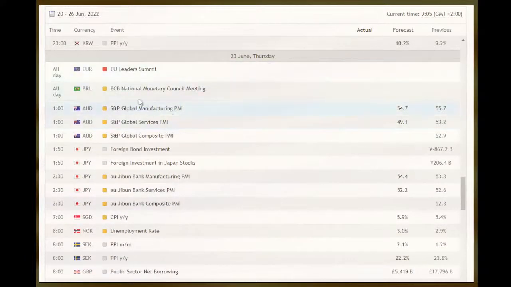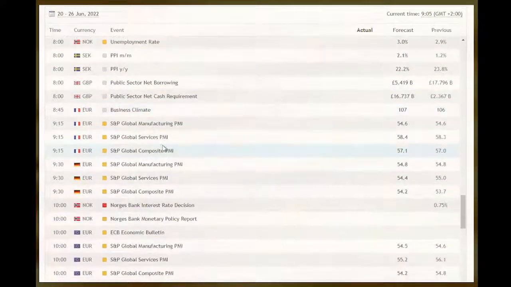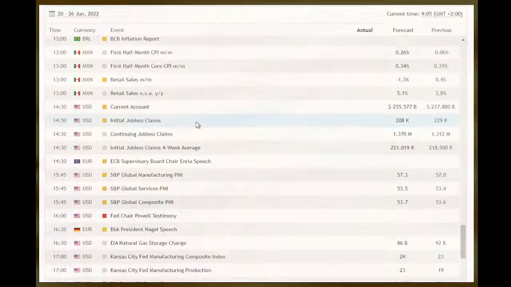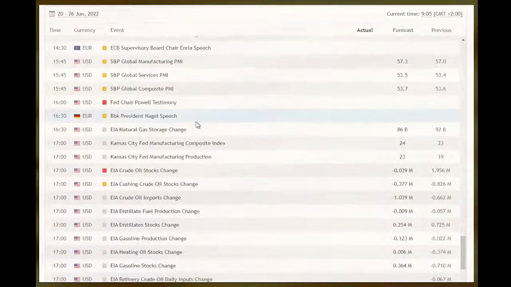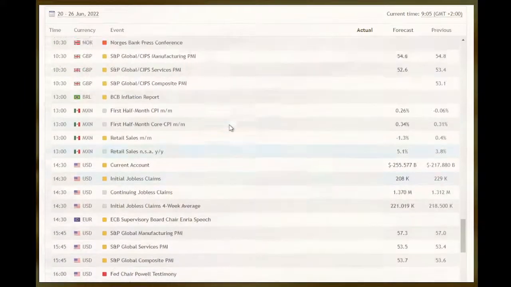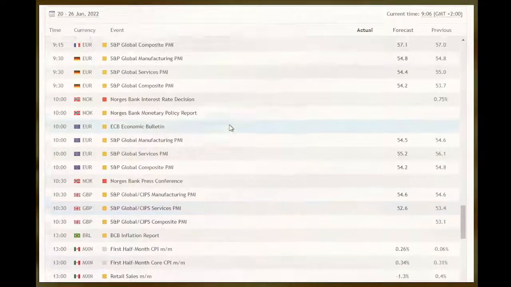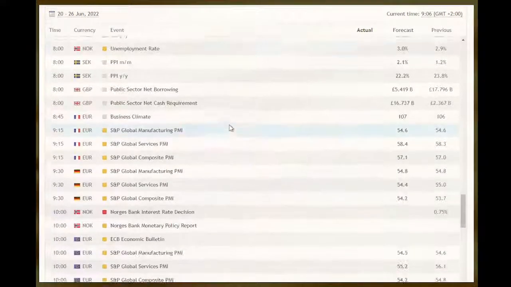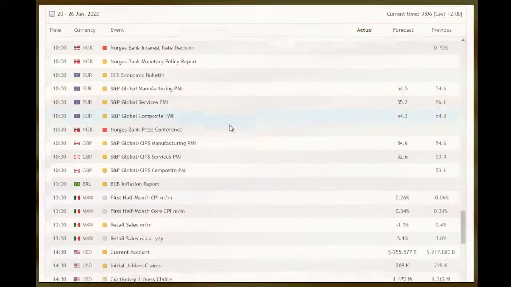And Thursday, let's see what sort of events we have. I don't think we have anything major on Thursday. All right, we don't have anything major or hectic, so Thursday should be a clean trading day, nothing out of the ordinary.